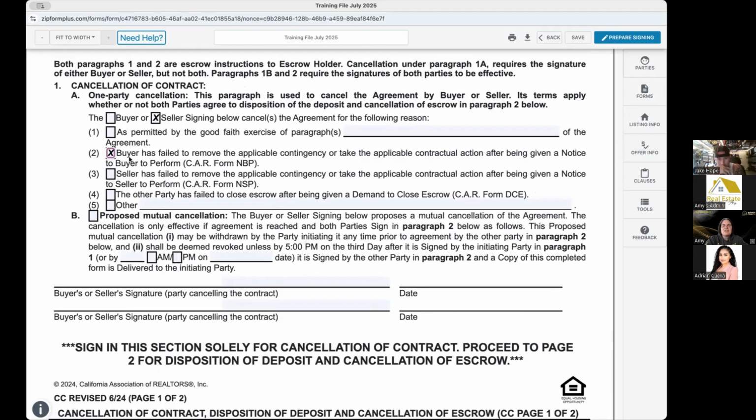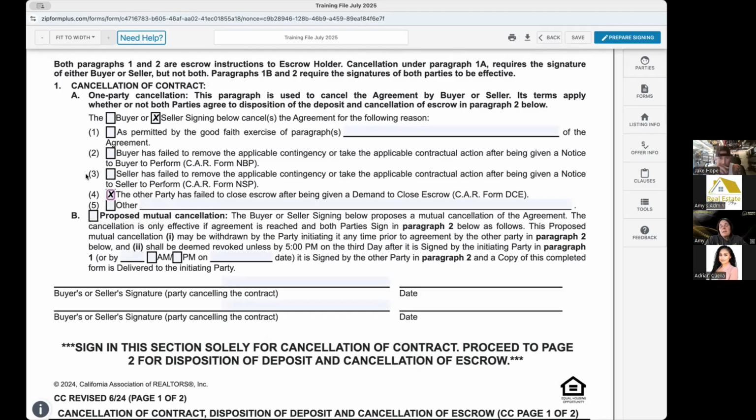and then we're going to fill out this cancellation. The other option here that we're going to use maybe for a seller is the other party has failed to close escrow after being given a demand to close escrow. Okay, so those are usually the two that we see. Buyer has failed to perform, or we haven't closed escrow, and so we're canceling.